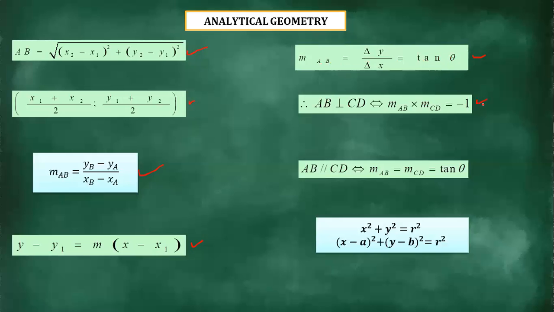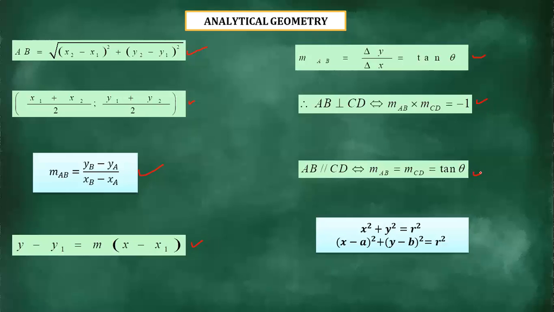And then this one is when we have two lines which are perpendicular to each other. For instance, AB is perpendicular to CD, meaning if that is the case, the gradient of AB multiplied by the gradient of CD equals -1. So every time you come across two lines that are perpendicular to each other, you must know that the product of the gradients equals -1.